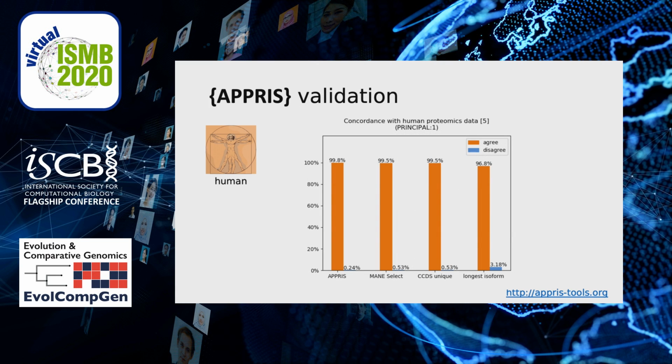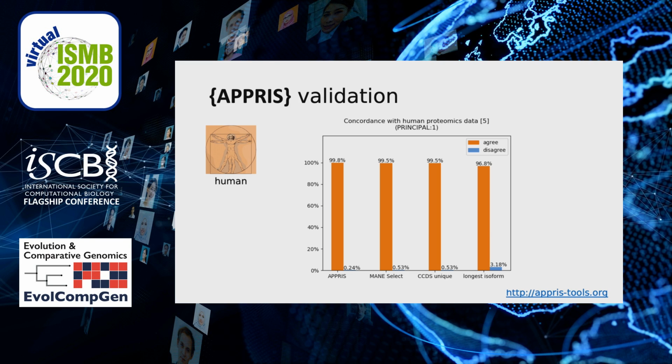This slide shows a comparison between APPRIS principal isoforms, MANE Select transcripts, and variants having a unique consensus coding sequence, or CCDS. Links to the MANE and CCDS projects are included at the end of this talk. In this graph, we compare each annotation set against the proteomics supported transcript for a common set of genes, all of which were annotated by APPRIS as principal 1.